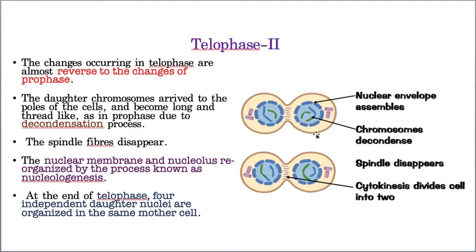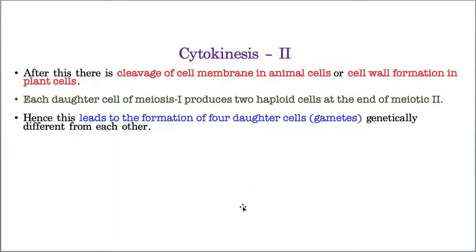Here the nuclear membrane and nucleus disappear, and again here the nuclear membrane and nucleus reappear. By the end, two haploid nuclei will be there. These two haploid nuclei are formed by parent cell 1, and these two haploid nuclei will be formed by parent cell 2. Okay, now cytokinesis, the complete division, takes place.